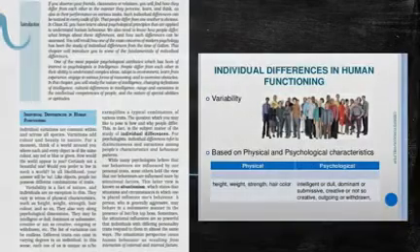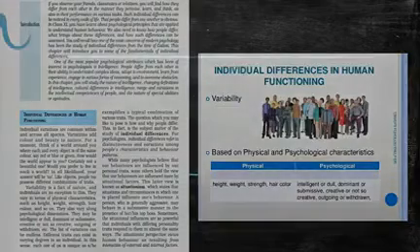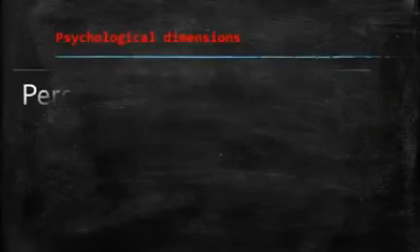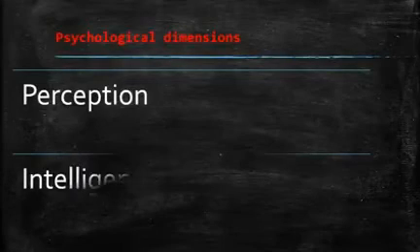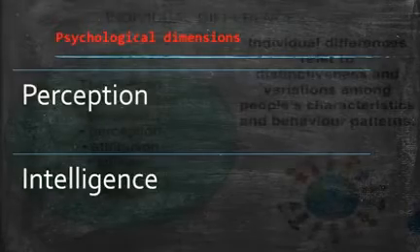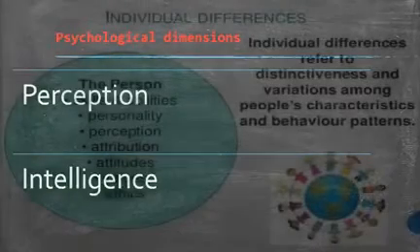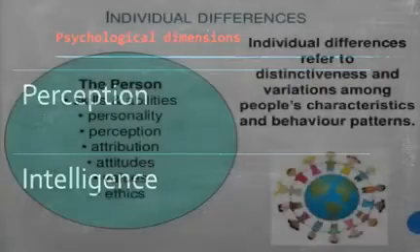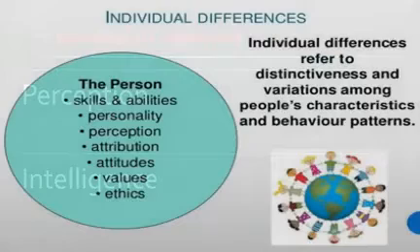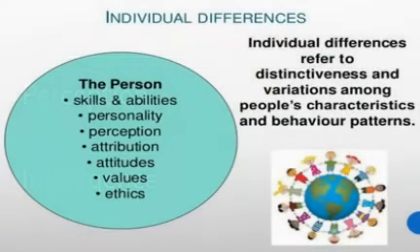Physical changes are termed as physical characteristics like height, weight, complexion of a person, and so on. On the other hand, psychological characteristics include how a person perceives things and whether a person is intelligent or not. Variations can be endless. These variations make person different from each other, and this is what psychologists like to term as individual differences. Basically, individual differences refer to distinctiveness and variations among people's characteristics and behavior patterns.